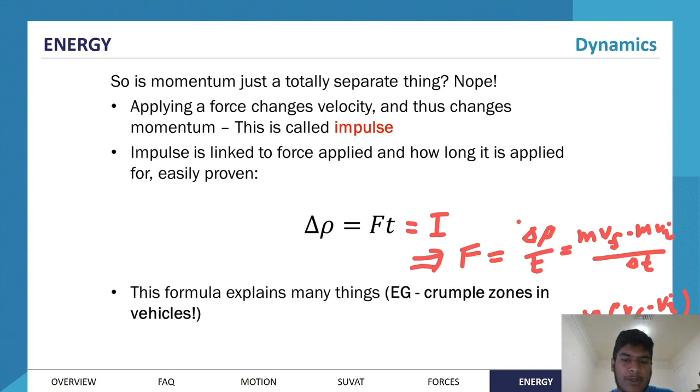So the rate of change in momentum. So if we can slow down how fast that change in momentum occurs, it results in a lower force. So that's why crumple zones exist. If you can change that momentum over a longer period of time, that results in a lower force produced. Or if it occurs over a longer distance, taking a longer time, therefore it decreases the force that's experienced by the passengers. That's why crumple zones are effective.